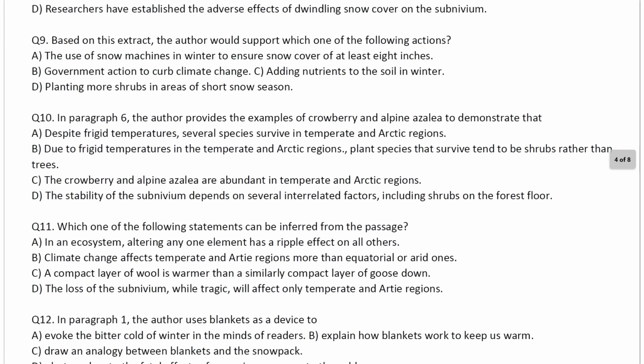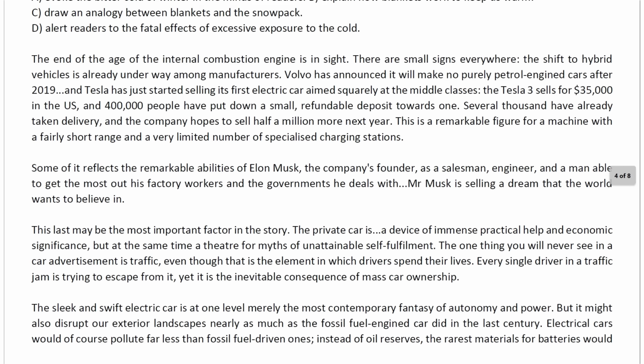Now I'll go ahead and see what else I have here. "There is a small sun everywhere. The shift to hybrid vehicles. Some of it replaces remarkable abilities of Elon Musk." Now you see, it talks about Elon Musk. This is Mr. Musk, great, private car. Now you need to understand, this has something to do with Tesla, or with your car passage, something that talks about cars and all that.